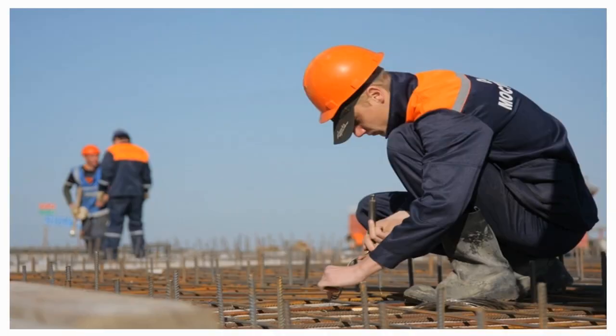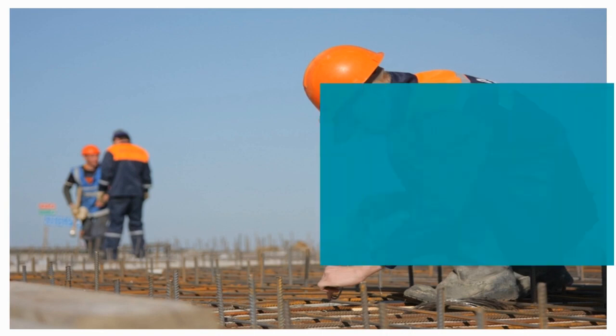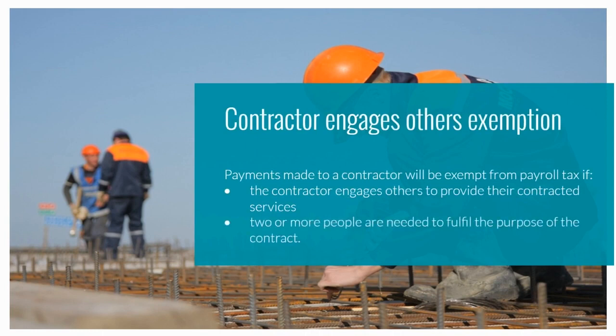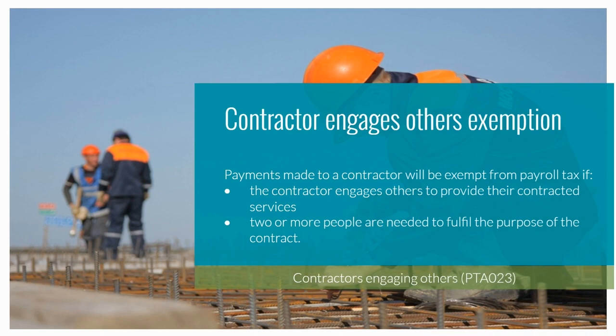Our next general exemption is where a contractor engages others to perform the work of the contract. Payments made to a contractor will be exempt from payroll tax if the contractor engages others to provide the services they are contracted for. So generally 2 or more people are required to fulfill the contract. If the contractor is a partnership of 2 or more people, the exemption only applies if 1 or more partners and 1 or more employees provides the services. The exemption will not apply if the work is only performed by the partners. The services performed must be only for the purposes of the contract before the exemption can apply.